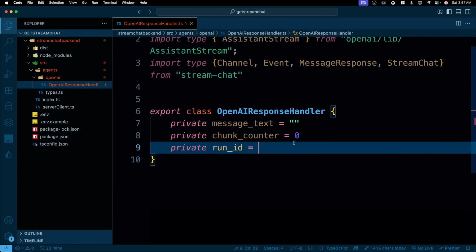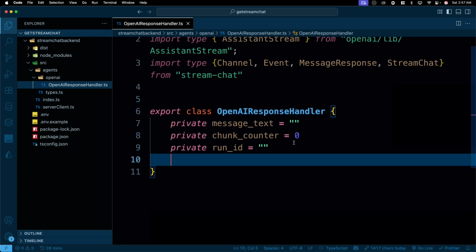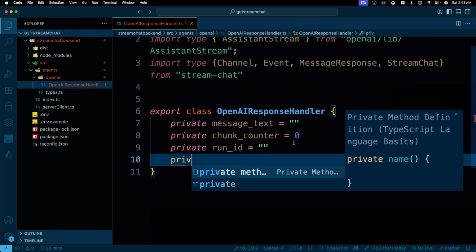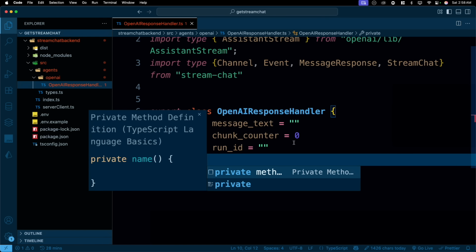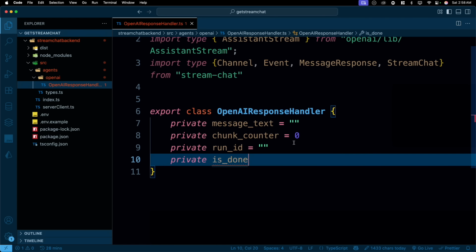This is going to be an empty string as of now. The run ID simply stores the unique OpenAI run identifier for the API operations. Maybe you want to cancel that, that's also fine, but it's a simple unique request that, hey, this is one I'm generating and I don't repeat that myself again in the second request. So next one is done.